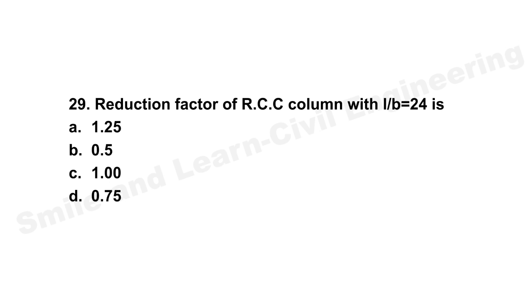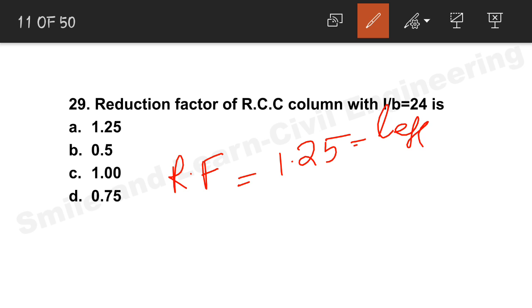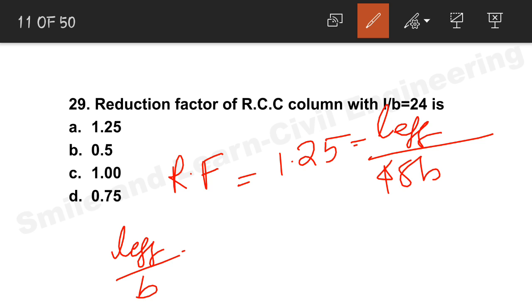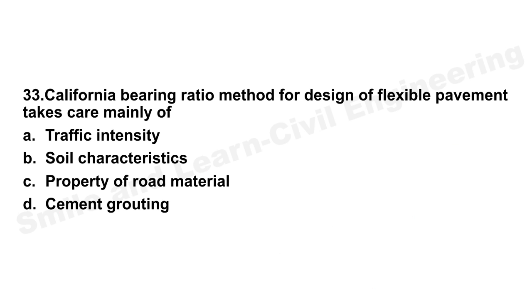Next, question number 29. Reduction factor for RCC column with L by B equal to 24. We know the reduction factor formula from IS 456 is 1.25 minus L effective divided by 48B. Now L effective by B is given here, that is 24. So if we put the value, 1.25 minus 24 divided by 48, we get 0.5. So 1.25 minus 0.5, so 0.75 is the correct answer. Option D.